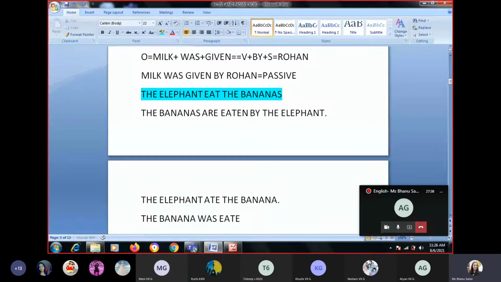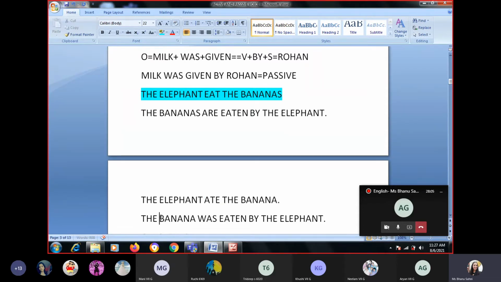Very good. Was eaten. Please see, it is not bananas, it is singular banana. The elephant ate the banana. The banana was eaten by the elephant. And why was? Because ate is the past tense, so out here also we were supposed to have was or were. Banana is singular, so we used was.